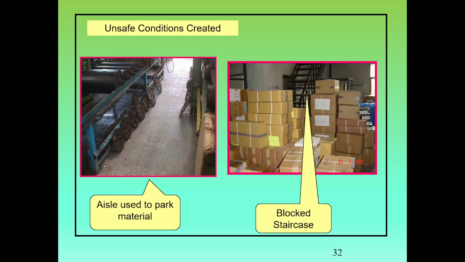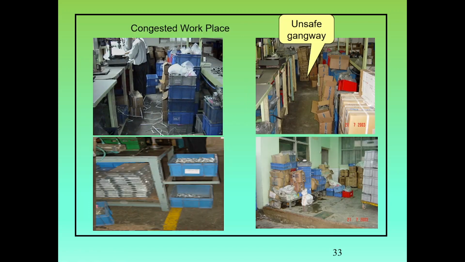This is an example. The parts are kept in the passage. They can fall on anybody's feet and lead to injury. There is a staircase and boxes are kept in front of it. Congested workplace: this is another example where it is very difficult to work. The gangways are unsafe. The parts are stored in the gangway and there is an oil leakage.